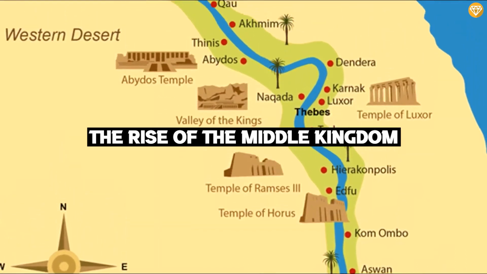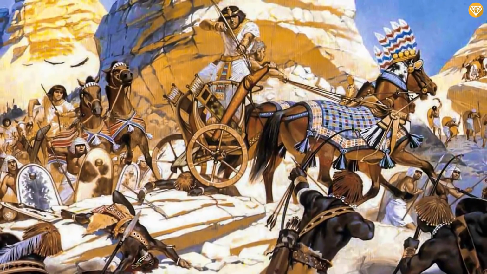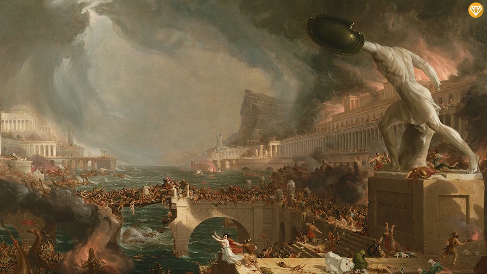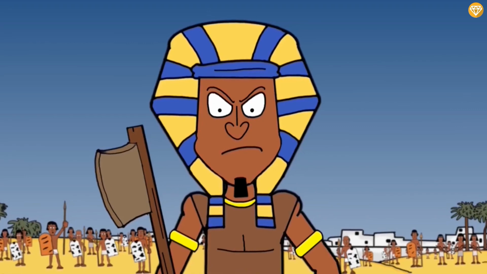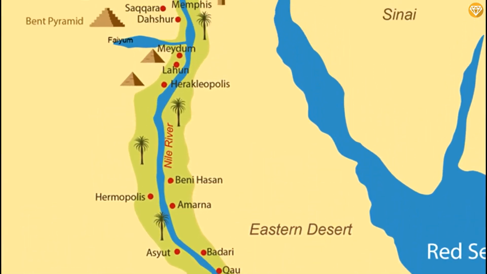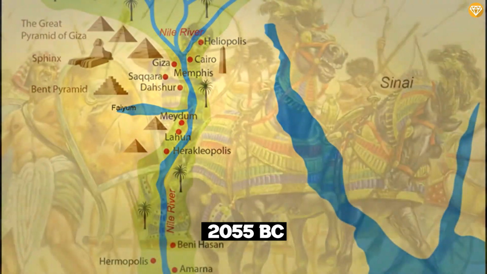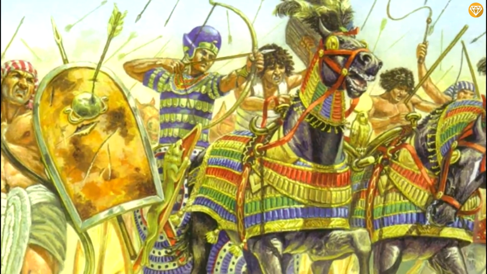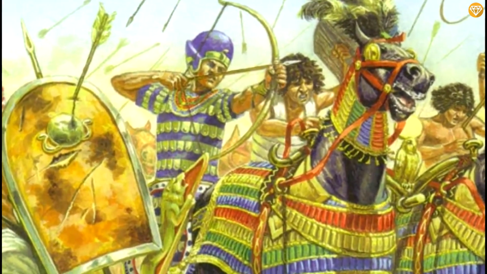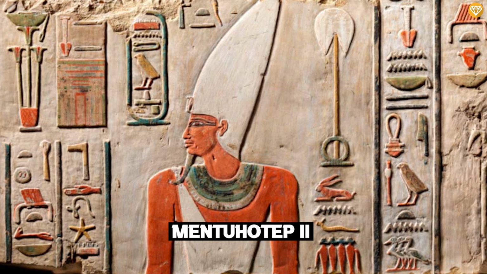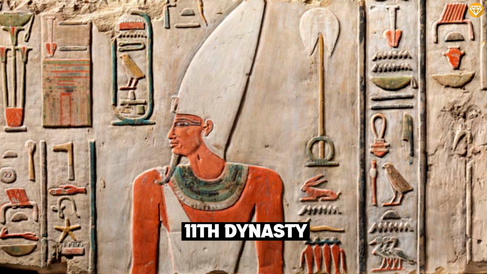The rise of the Middle Kingdom. The collapse of the Old Kingdom led to the death of many people, and this decline in the population continued for another 200 years into the First Intermediate Period. Egypt was a civil war zone where the Upper and Lower Egypt regions were split by fighting. However, around 2055 BC, the civil crusades came to a halt and Upper Egypt emerged victorious, after which the regions reunited, and Mentuhotep II began his reign as the new pharaoh of the 11th dynasty.